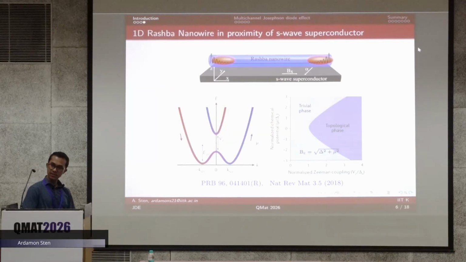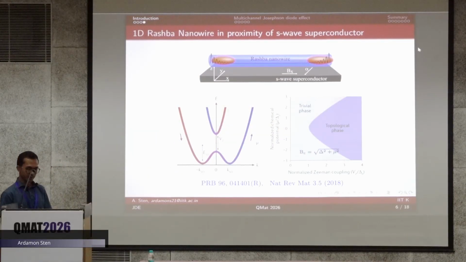Now, in my talk, I will be discussing the multi-channel Rashba nanowires, but before we come to that, I would like to discuss the topological properties of the one-dimensional nanowire first. So we have here a 1D Rashba nanowire, which is placed on top of a 3D s-wave superconductor.